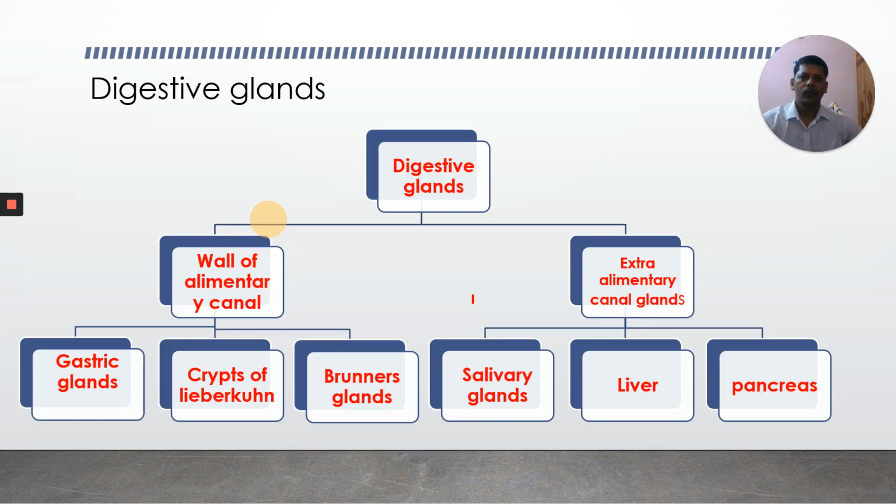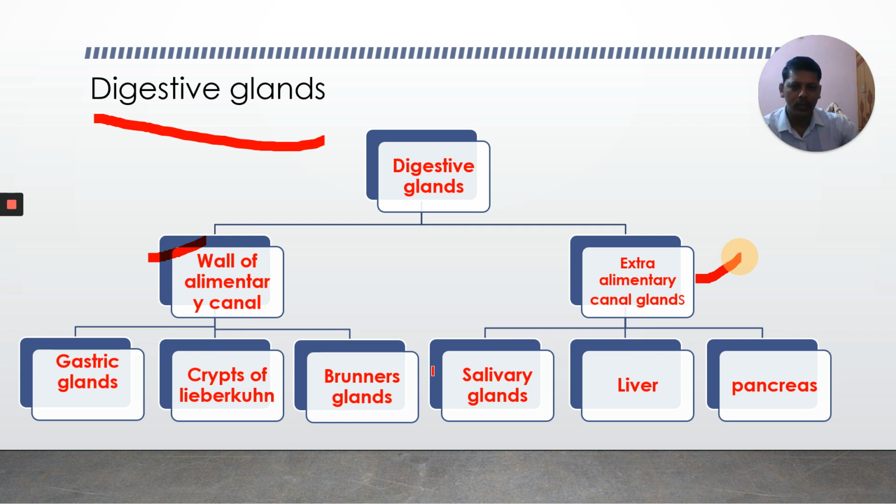Observe this flow chart. You get a clear idea about the digestive glands. Digestive glands are broadly classified into two types: those present in the wall of the alimentary canal, and those associated with the gut. These are called extra alimentary canal glands. What are they? Salivary glands, liver, pancreas. And those present in the wall of the alimentary canal are gastric glands, crypts of Lieberkühn, and Brunner's glands.